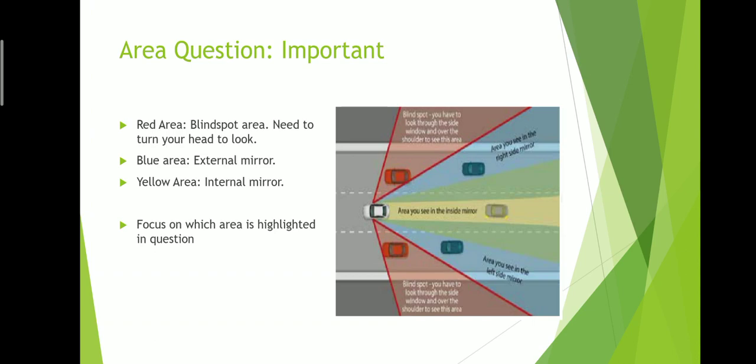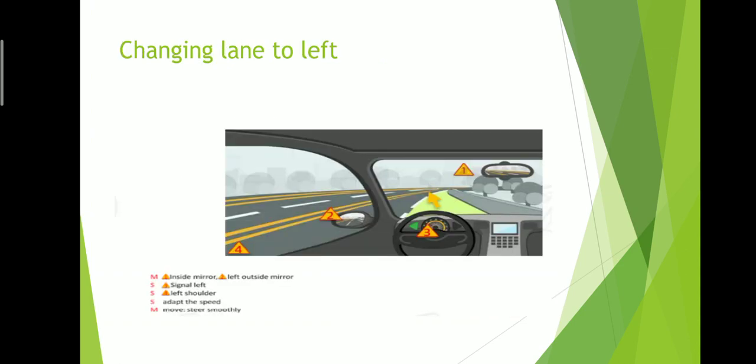See which area is highlighted. Sometimes they highlight only the right side of the area. For example, right blind spot area, then you have to turn right. And sometimes they say right external mirror area, the right side blue area. They will focus on only one area, and then you have to say you have to use the right external mirror. If it is the left side, you have to say the left external mirror. We focus on the area which is highlighted in the question.